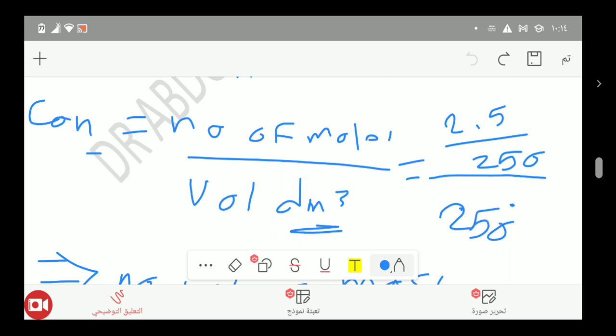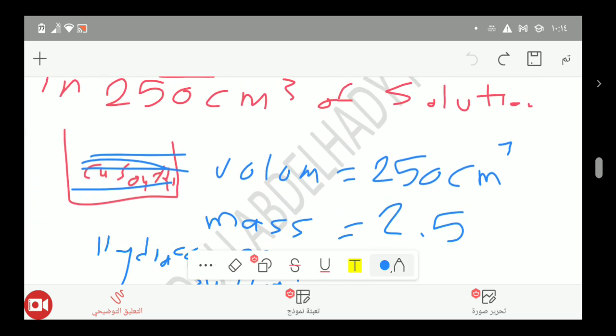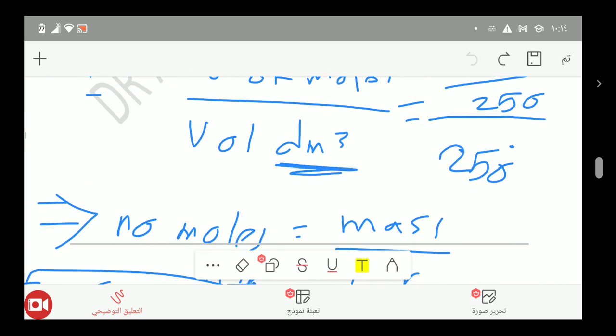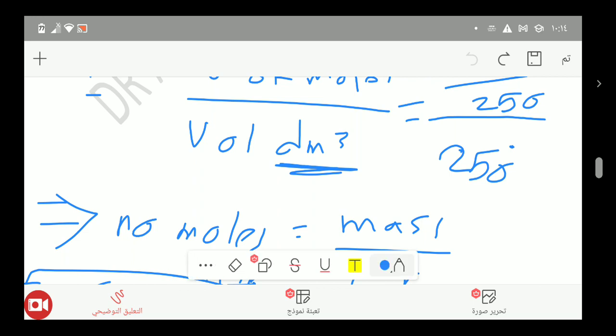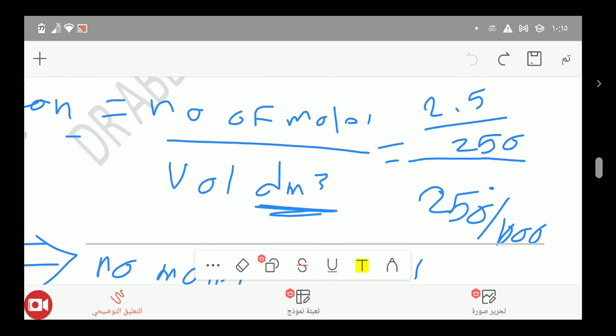But remember, the volume must be in decimeter cubed and in the problem we have centimeter cubed. So we have to change centimeter cubed into decimeter cubed by division by 1000.